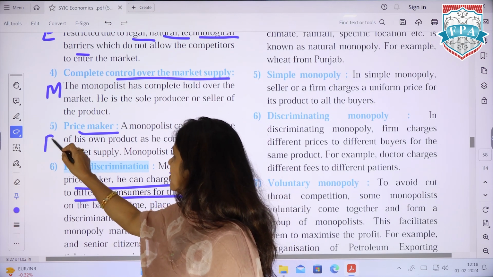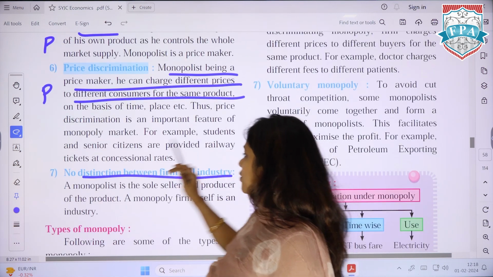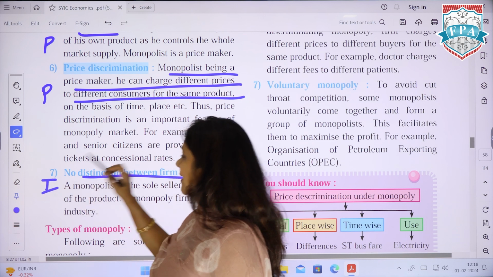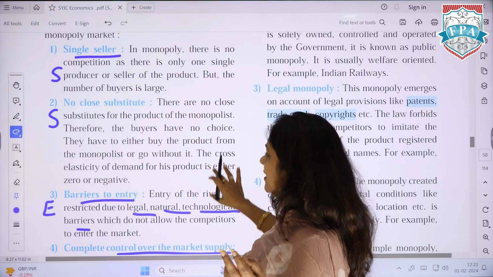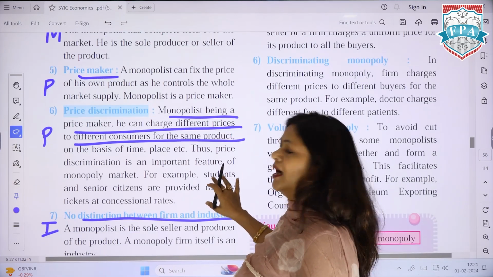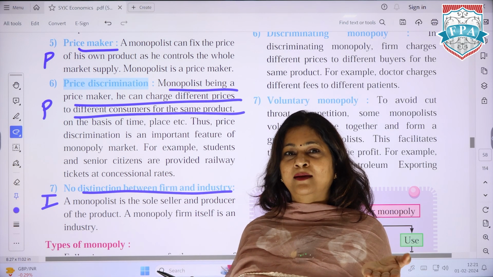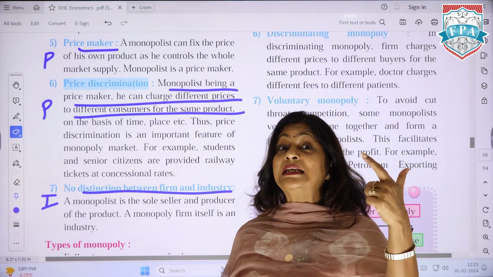Price discrimination, price maker, KP, and no distinction between firm and industry. Can I take up I? So guys, to remember this, there are two Ps, two Ss, E, M, I. What do we make? PS khareed lo EMI pe. So two Ps: price maker and price discrimination.